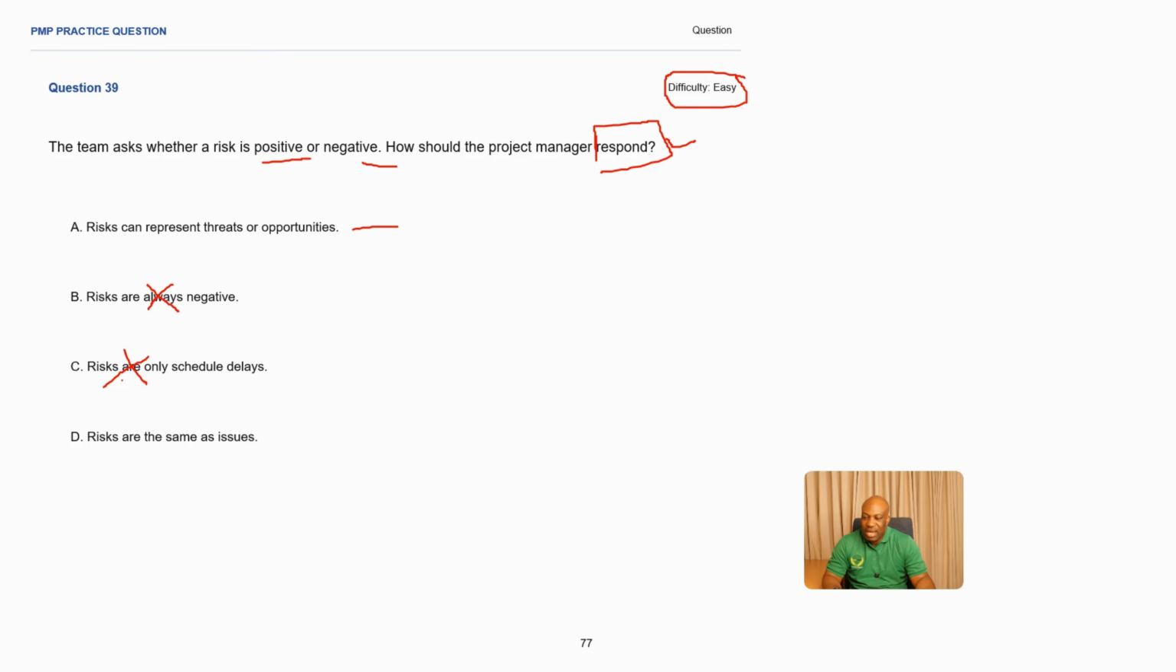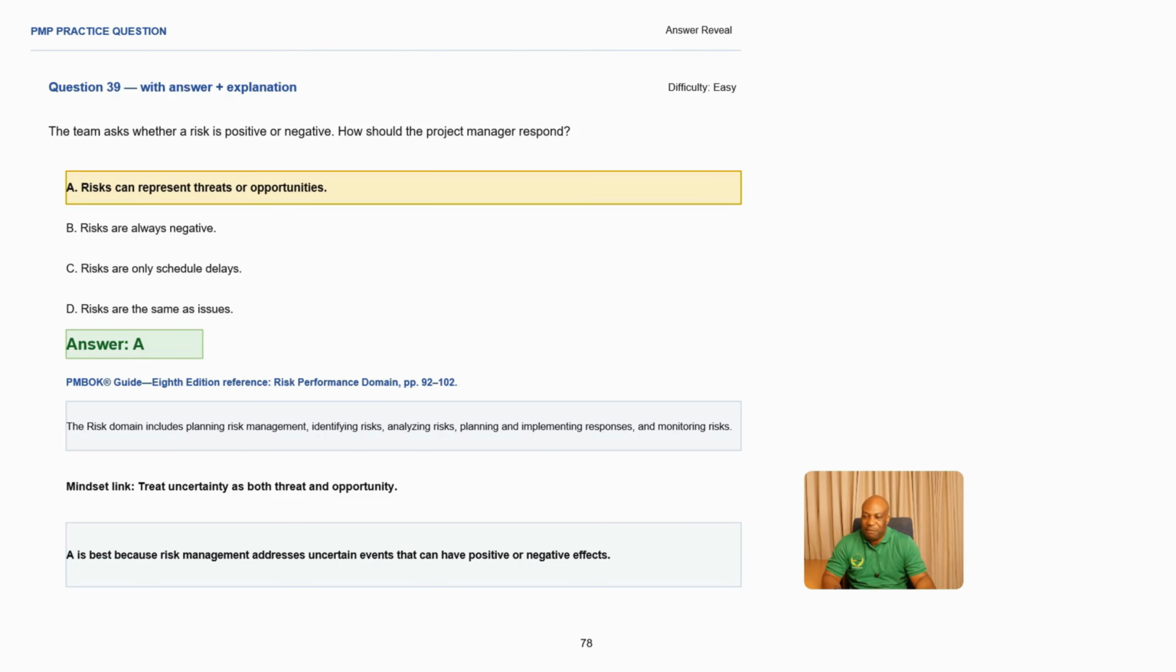Then, risks are the same as issues. This is not correct. A risk is a future event that can affect the project's deliverables. An issue is a materialized risk. So this is an incorrect answer. So the best answer here is A.